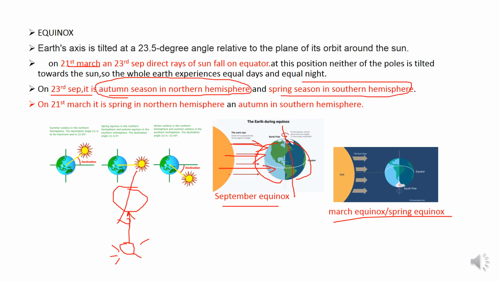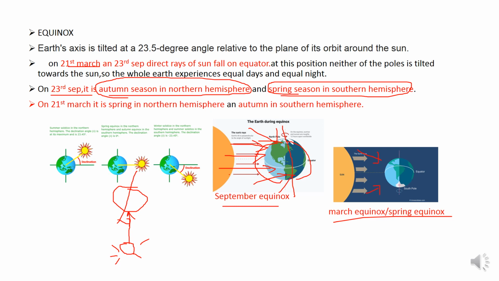Now, on 23rd September, it is autumn season in the northern hemisphere and spring season in the southern hemisphere. So autumn in north and spring in southern hemisphere. And on 21st March, it is spring in northern hemisphere and autumn in southern hemisphere.